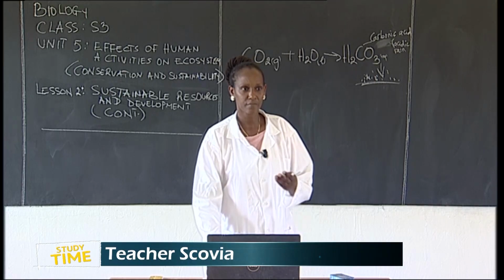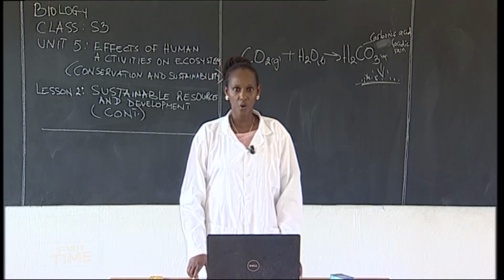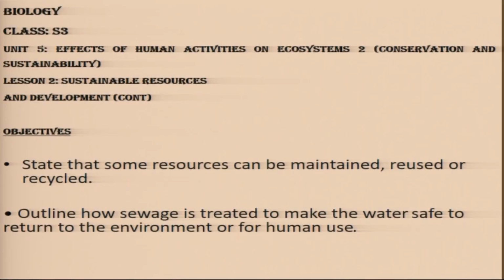So hope that, as our objectives were, everybody now, if asked, can tell some of the resources that can be maintained or reused or recycled. All right? What are they?